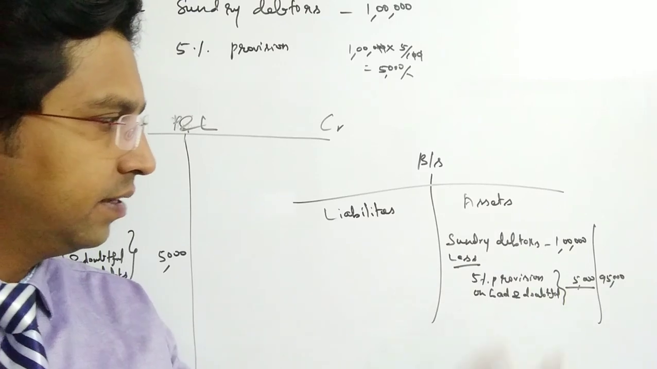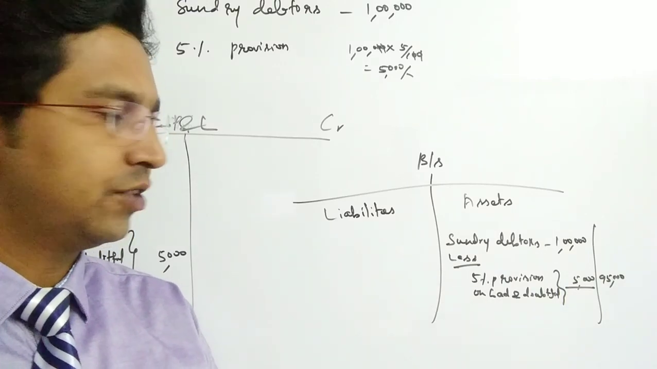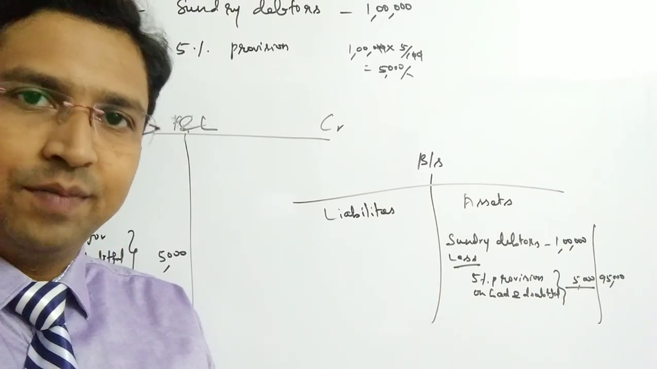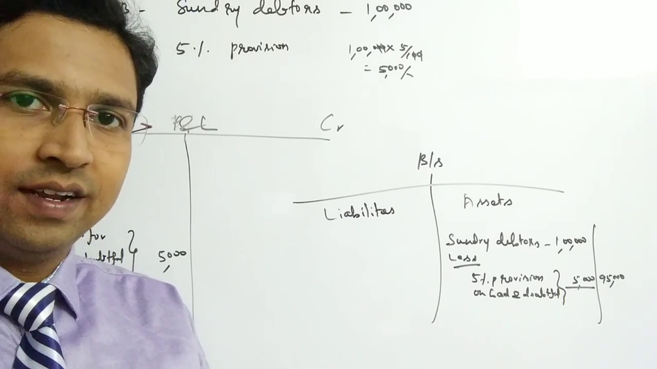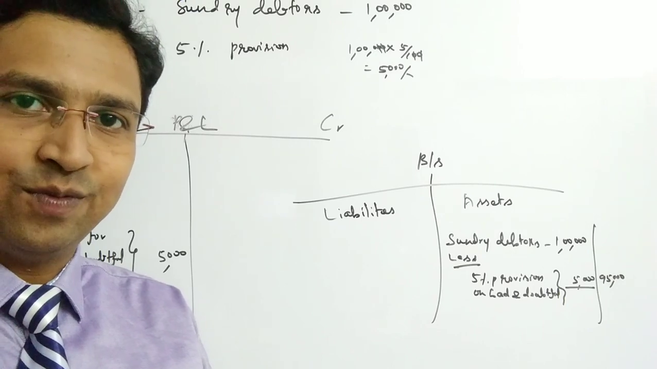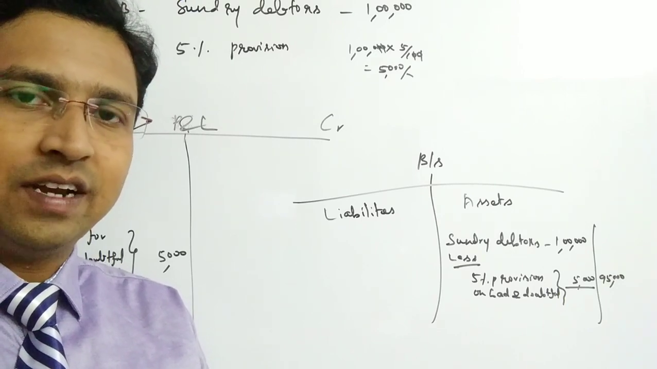So the reason behind the bad and doubtful debts, I have tried to explain with the present scenario. What is the purpose of making the provision on sundry debtors as bad and doubtful debts? I hope you understand.